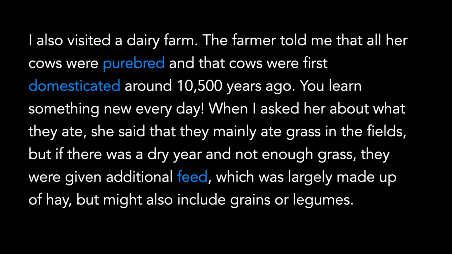I also visited a dairy farm. The farmer told me that all her cows were purebred and that cows were first domesticated around 10,500 years ago. You learn something new every day. When I asked her about what they ate, she said that they mainly ate grass in the fields, but if there was a dry year and not enough grass, they were given additional feed, which was largely made up of hay, but might also include grains or legumes.